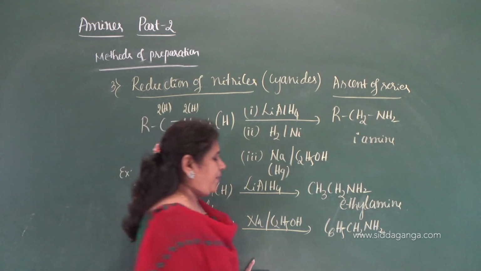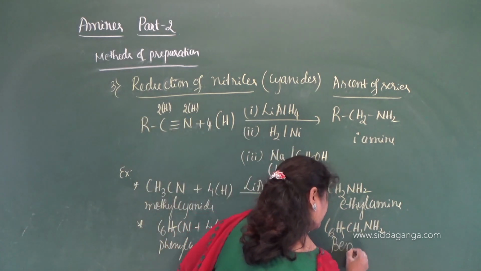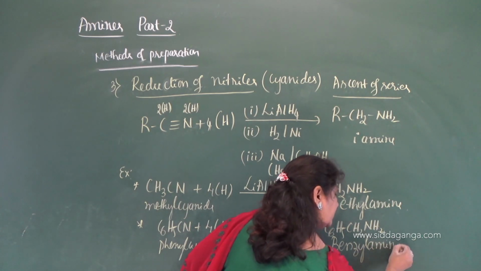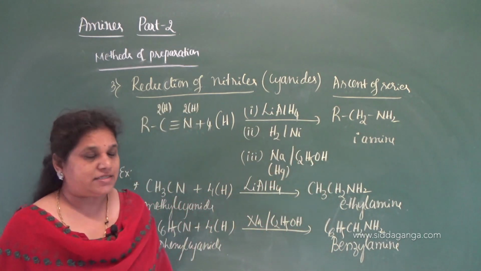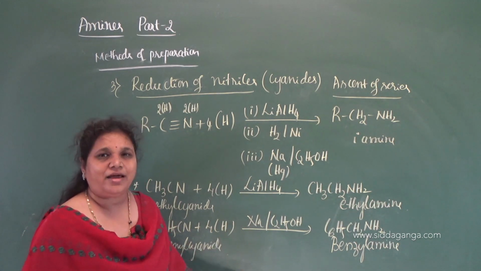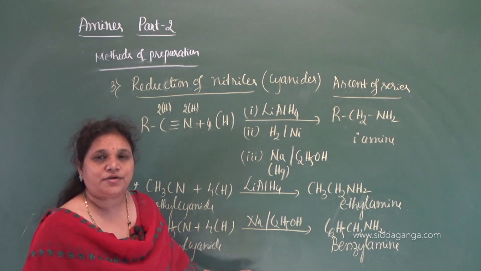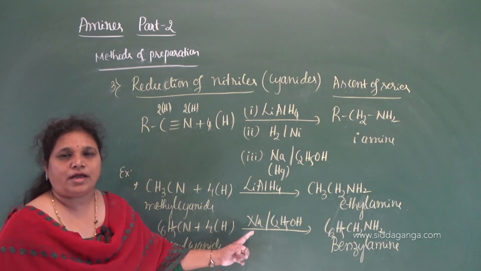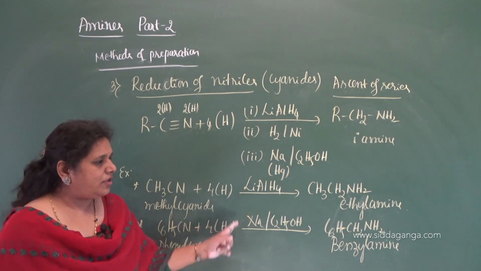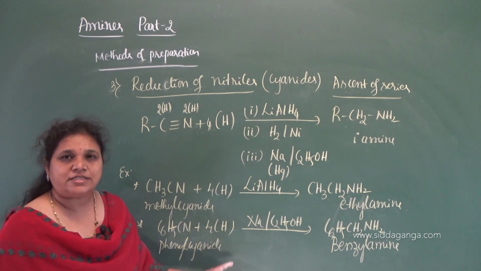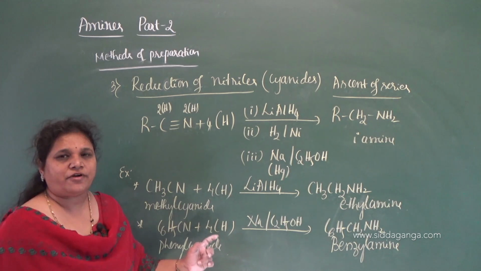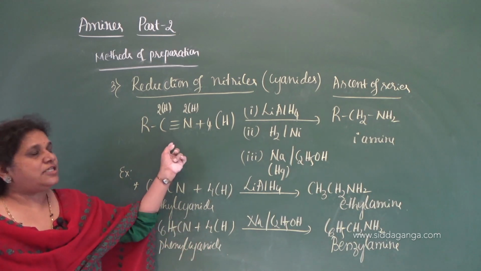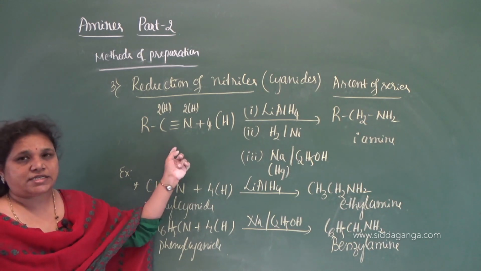Then you will get benzyl amine. Aryl cyanide gets reduced to aryl alkyl amine by using sodium in ethanol as a reducing agent. So all these involve ascent of series, an increase in the number of carbon atoms by 1 unit after the reduction. So this is about the reduction of nitriles.